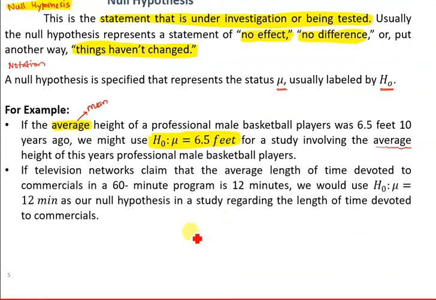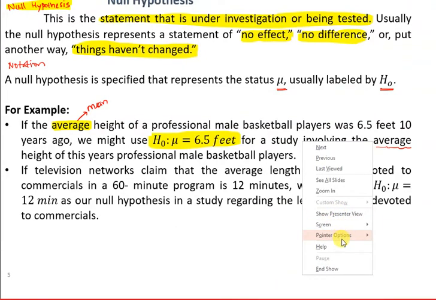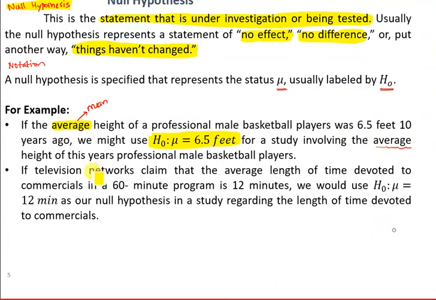Now if we want to test another example, if a television network claims that the average length of time devoted to commercials in a 60-minute program is 12 minutes. Like if there is a program which is shown for 60 minutes, the length of commercials is only 12 minutes in that duration, like the advertisements that we get in between.